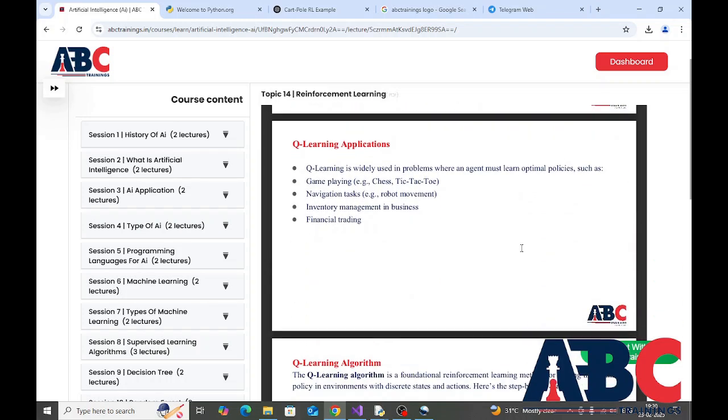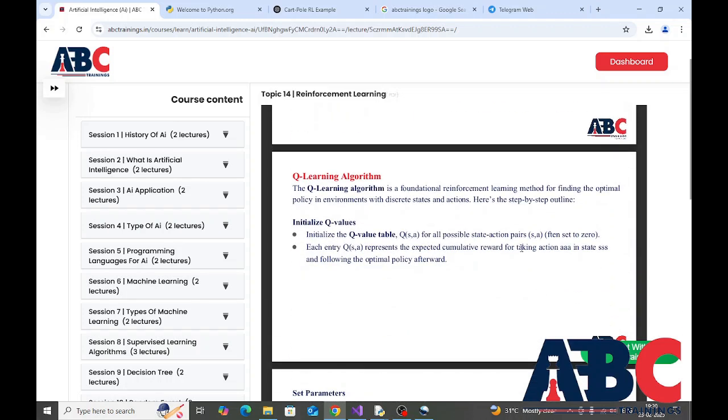Next point is Q-learning applications. Q-learning is widely used in problems where an agent must learn optimal policies, such as game playing, for example chess, tic-tac-toe, navigation tasks, for example robot movement, inventory management in business, and financial trading.